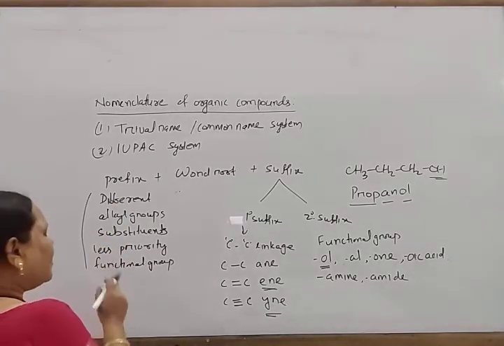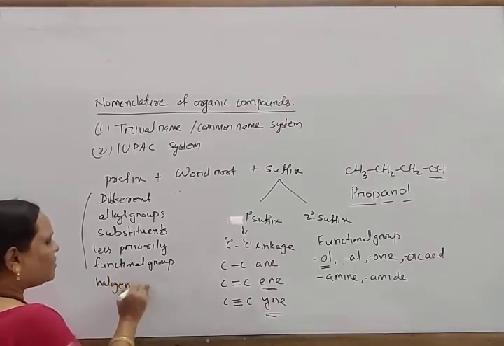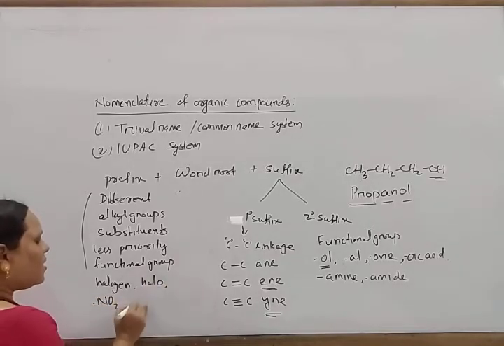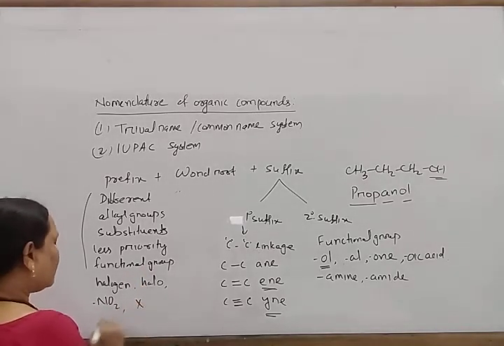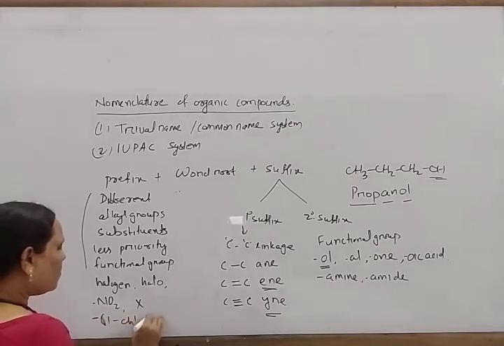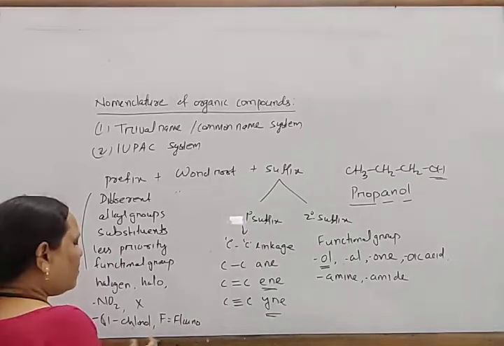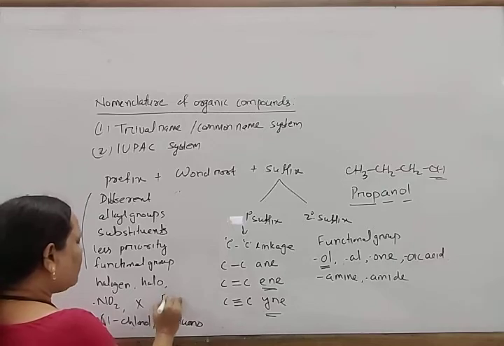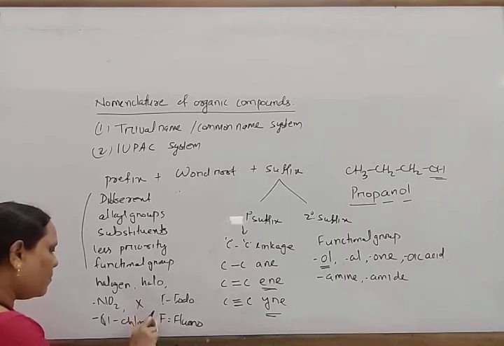Some other prefixes are groups like halogens: for halogens, halo is used, for the nitro group, NO2 is used, and also alkyl groups. For example, if this is chlorine, it is known as chloro, and if this is iodine, it is known as iodo.